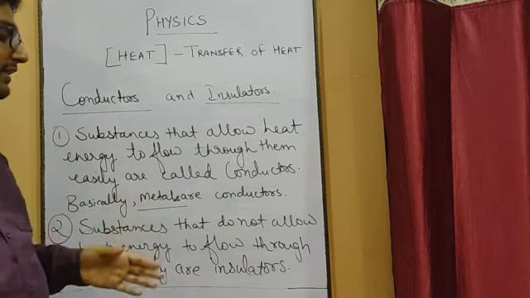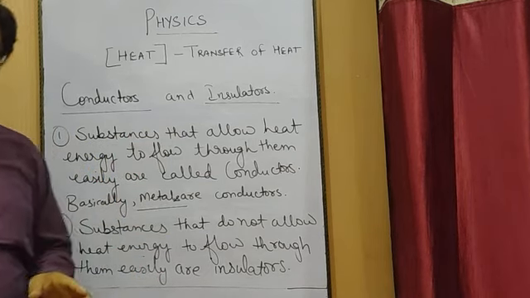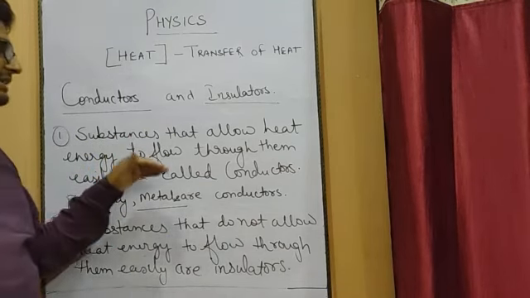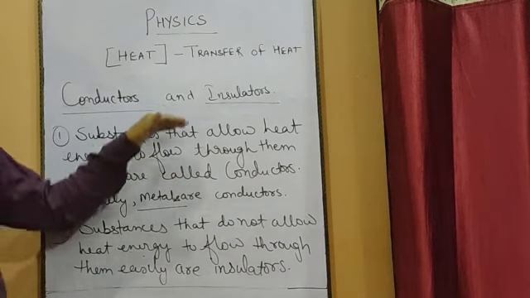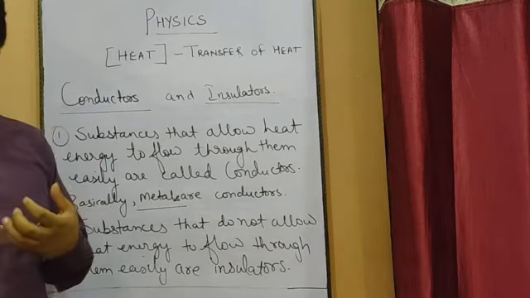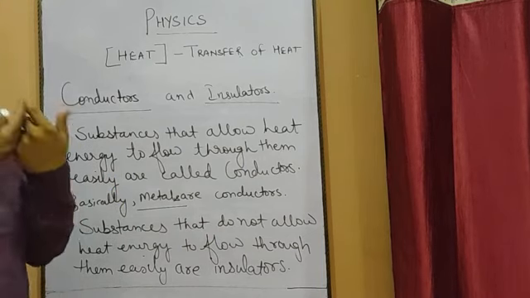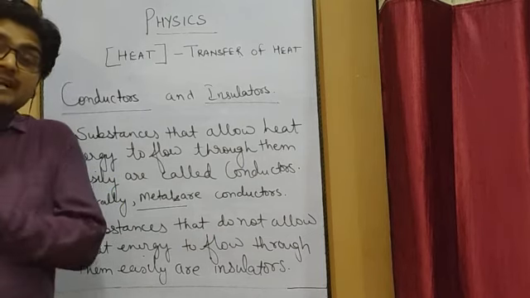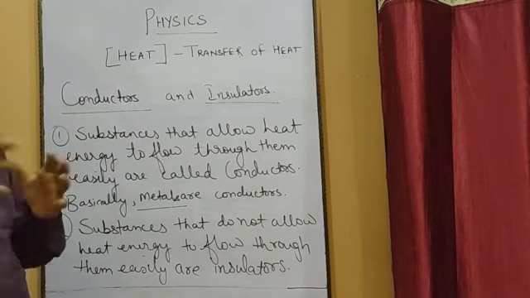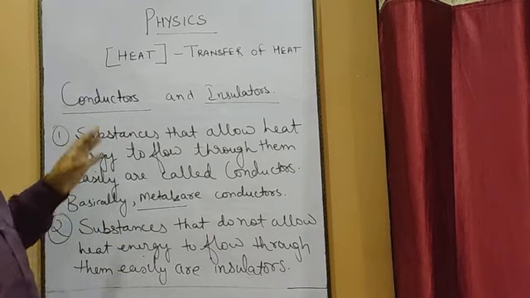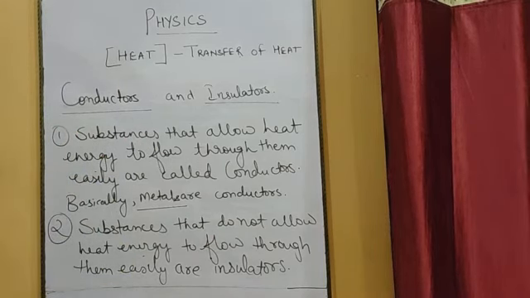They will not allow the heat energy to pass through them easily. So these are the definitions of conductors and insulators. You have to find out different examples from your day-to-day life, which is a conductor and which one is an insulator or bad conductor of heat. So this is about conductors and insulators.